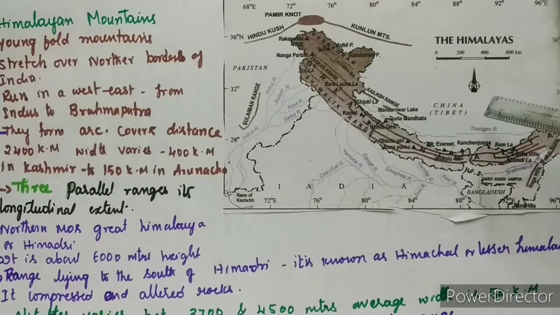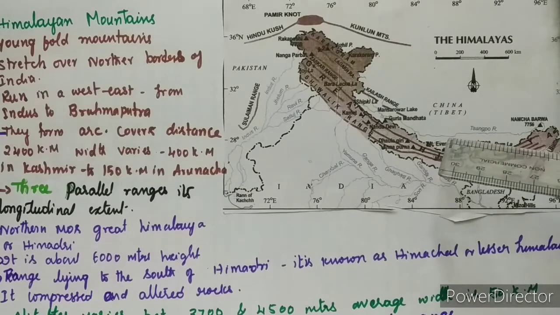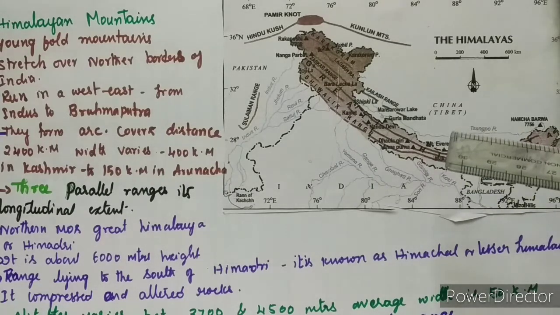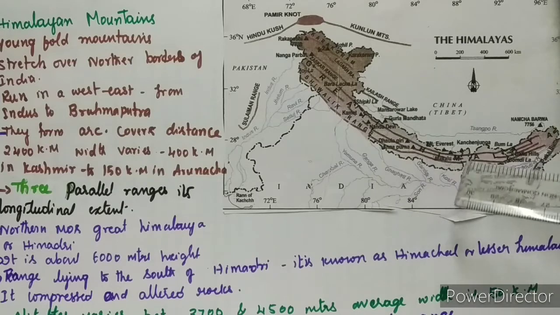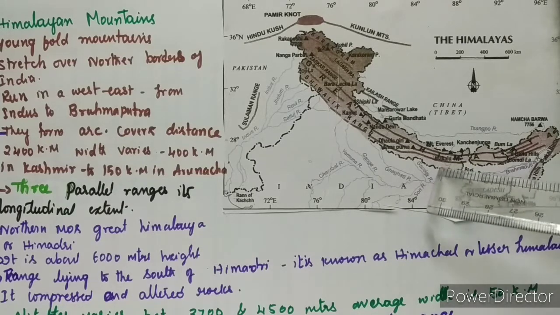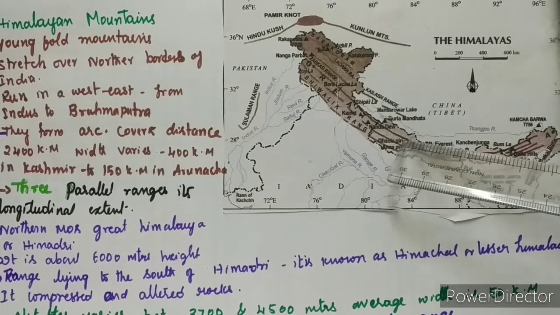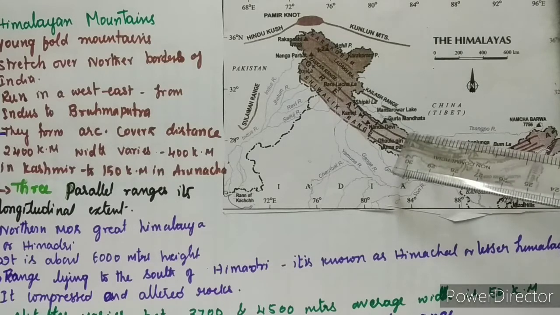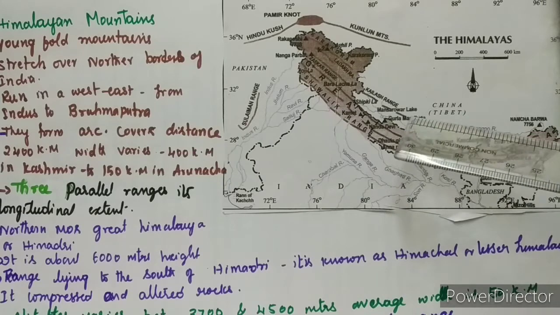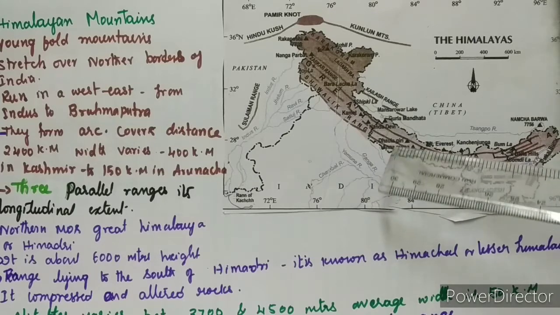Makalu is in Nepal, 8,481. And Dhaulagiri, in Nepal, is 8,172. Understood? See here, Makalu is here, and Dhaulagiri is here. Is it clear? Dhaulagiri is in Nepal, 8,172. And Nanga Parbat you can also see here.